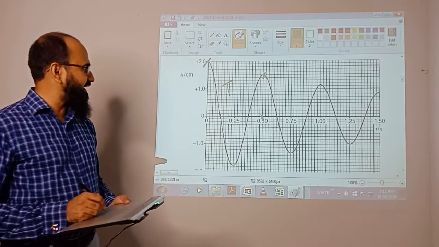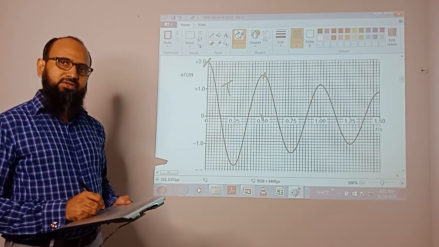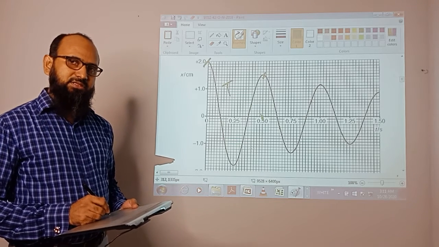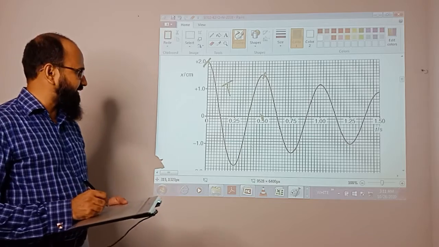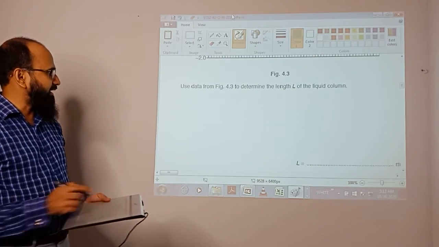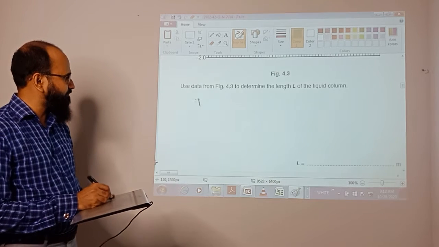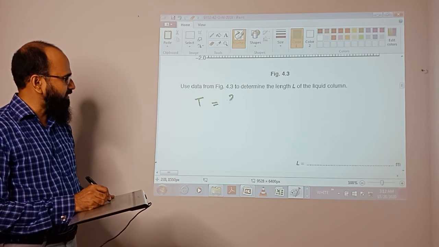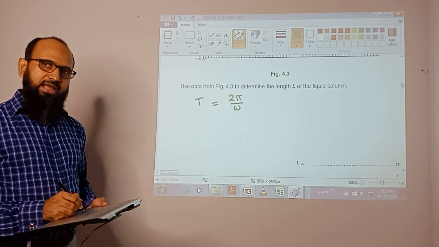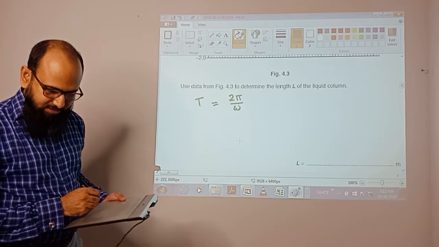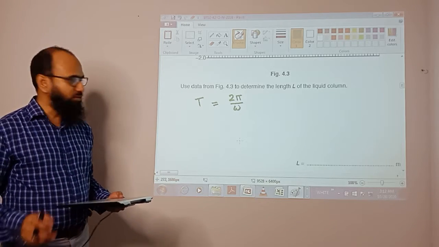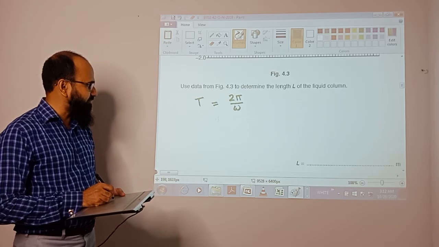So from this graph, we can calculate the T over there, and you already know omega is given by omega equals twice pi by T. So you can easily calculate this part. So T equals twice pi by omega, where omega is the angular speed. Now you might ask why we are finding this one, because we are going to compare the equation later on, after a few minutes.